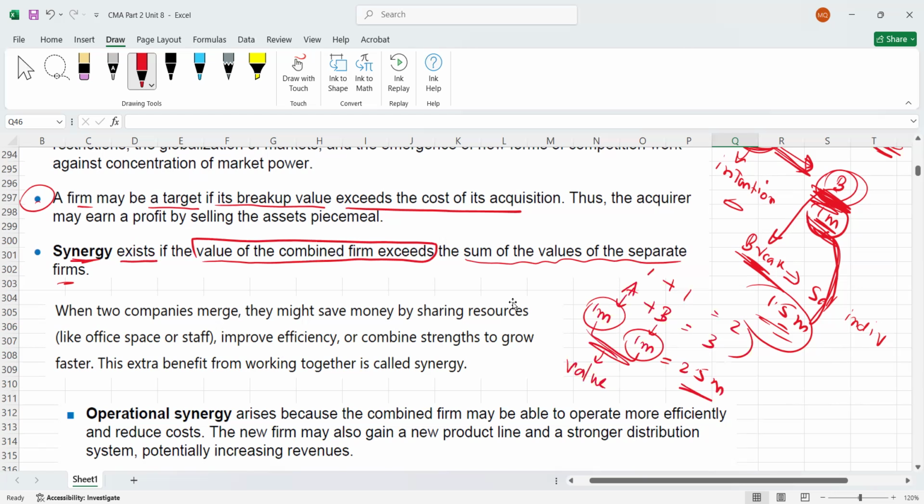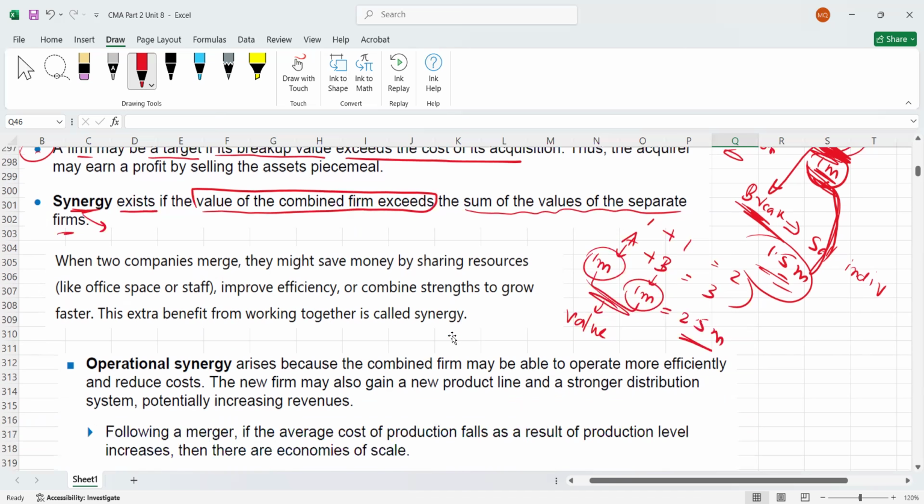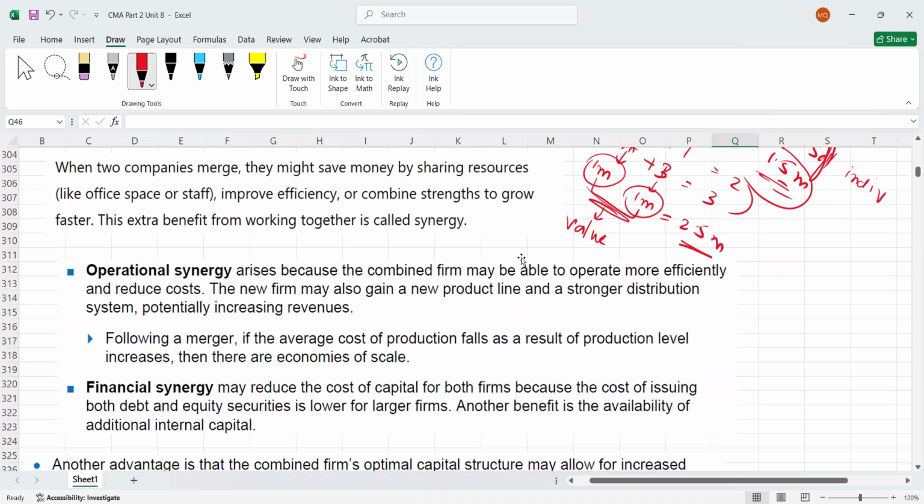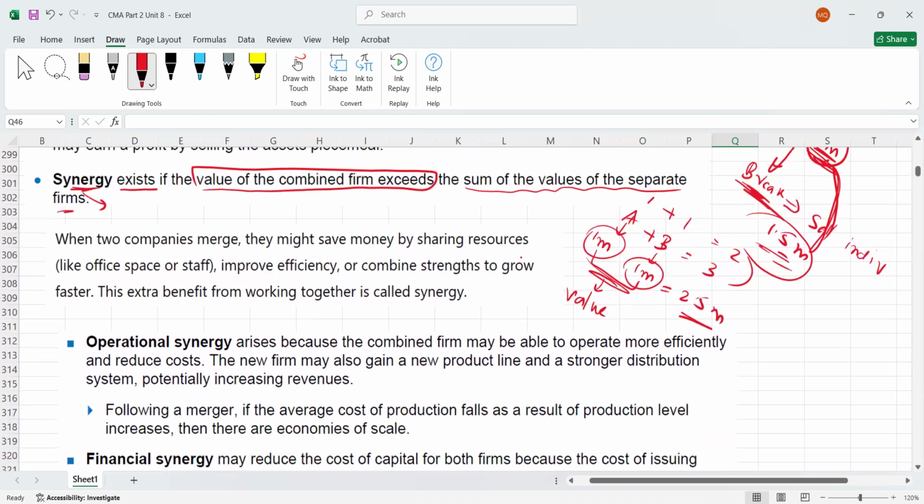Now, which kinds of synergies are you getting? Why will your value increase? This is the question, right? Why is value increasing through a merger or acquisition? What's the reason? There are so many things. Please remember that synergies are also explained here first, then I'll answer the why.